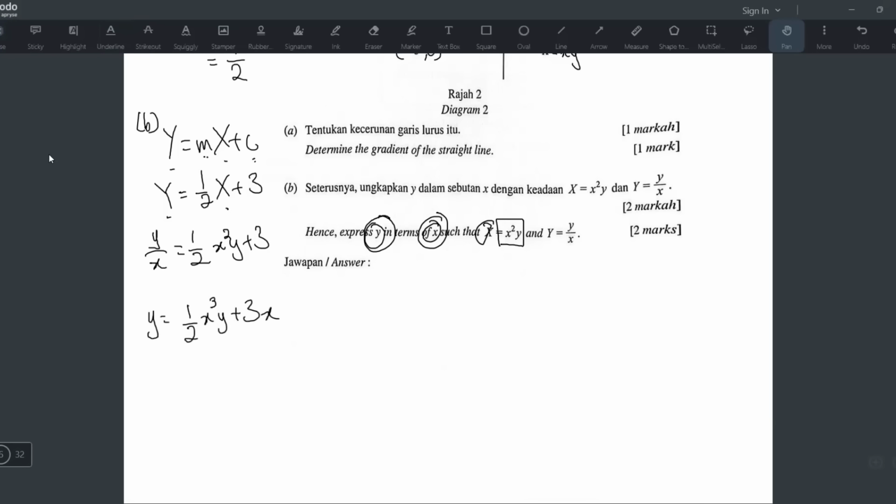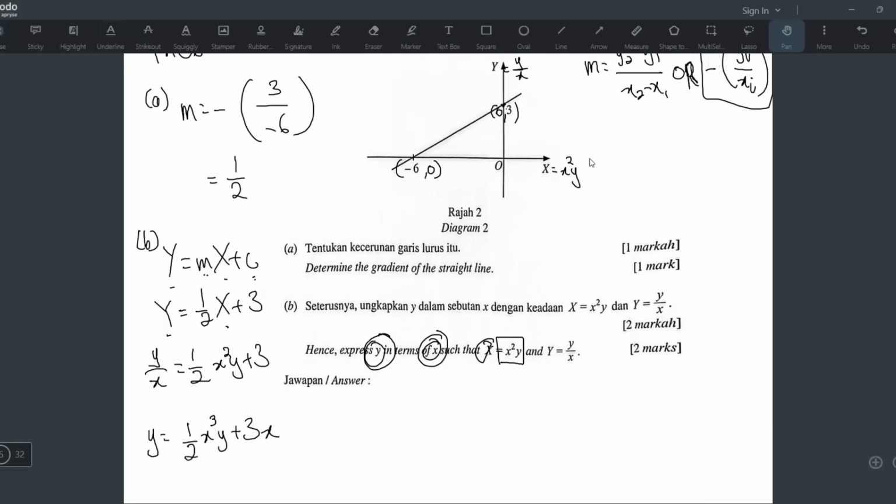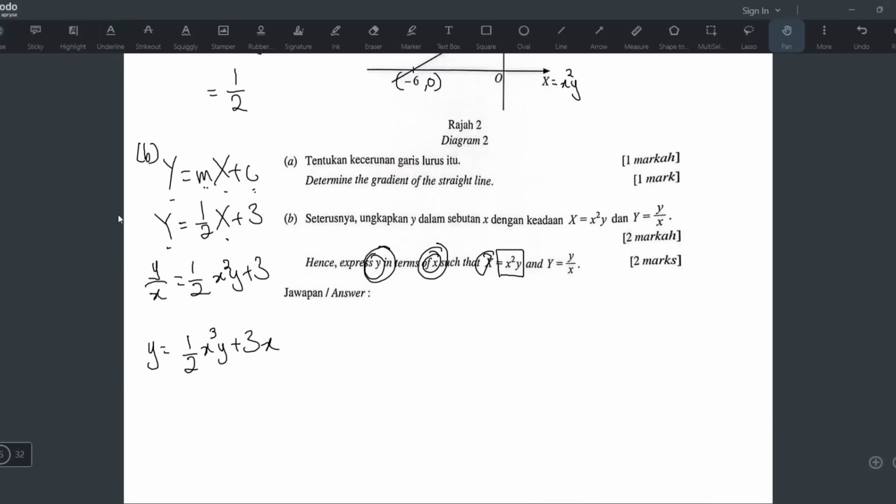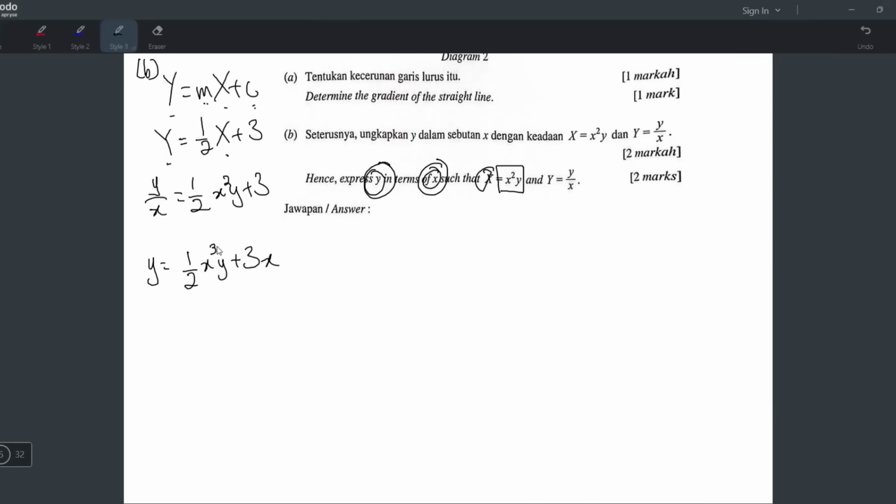And I told you already, this question is a bit weird. Usually you don't see the y in the x-axis, but in this question, the other y is at the x-axis. That means if you want to find y single, this y and this y, you have to put on the same side and factorize. So I will move this over here. The plus 1 over 2 becomes minus 1 over 2 x power 3y, but I will write it like this, x power 3y over 2. It's the same, because x power 3y means it's multiplied on top. So I'll just write it on top and move here as minus.